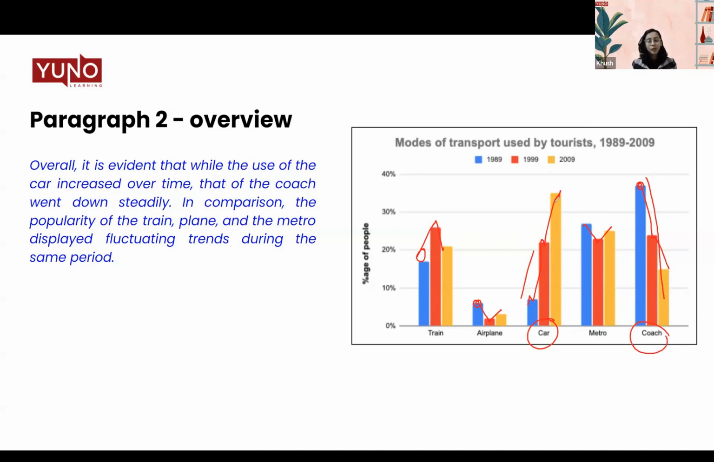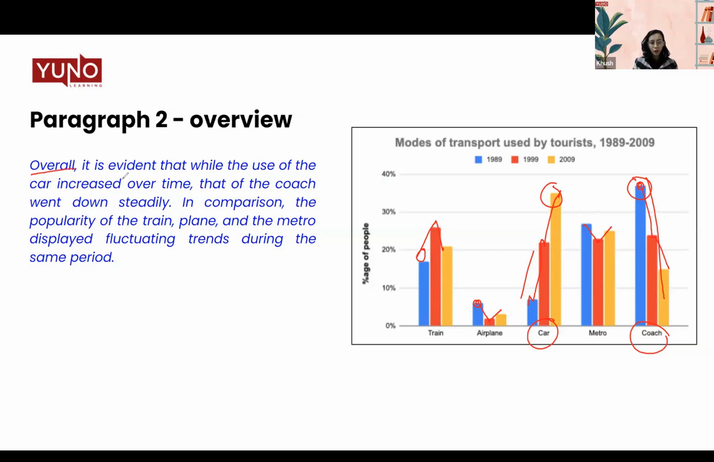And if I talk about the highest values, that is also in the car and the coach in different years, of course, but that is the main highlight of this chart. Now, there's a lot more data, a lot more things going on here, but when I talk about the overall highlight, this is the major first reference I can make. So that is what we have written.